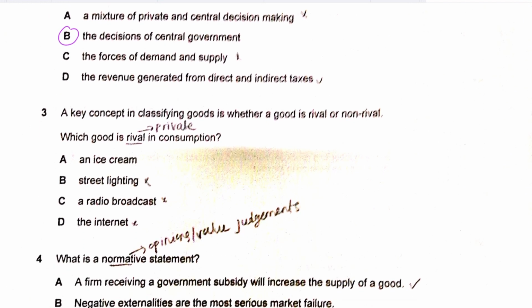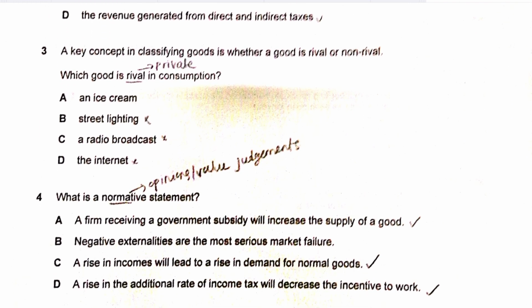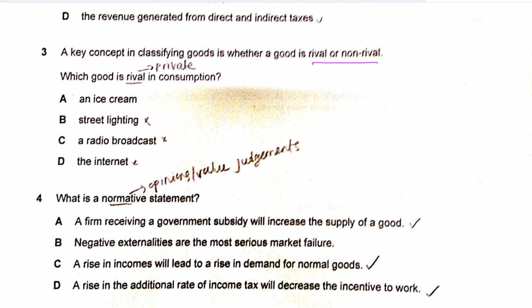Question number 3 says a key concept in classifying goods is whether a good is rival or non-rival. Which good is rival in consumption? Now a good is rival if it can be consumed by a single user. If someone consumes it, then it won't be available for anybody else to consume, as in the utility for others will diminish, right? Private goods are rival goods, so that makes A, ice cream, the correct answer, because street lighting, radio broadcast, and the internet are public goods, they are non-rival goods, right?